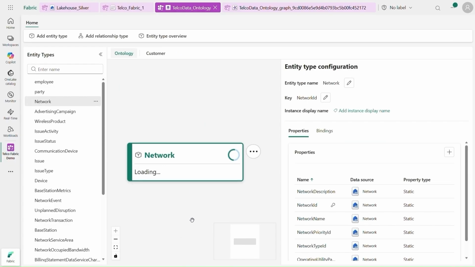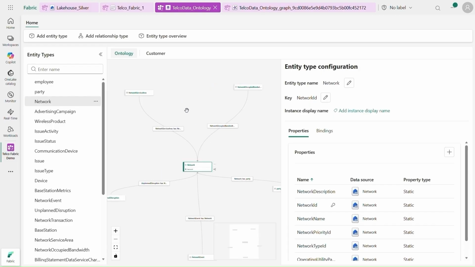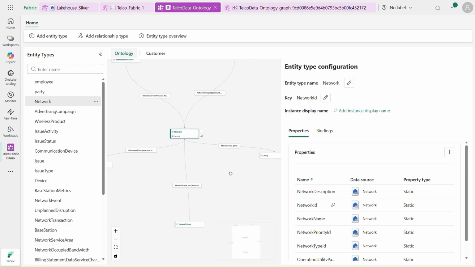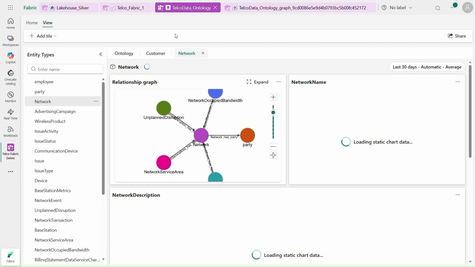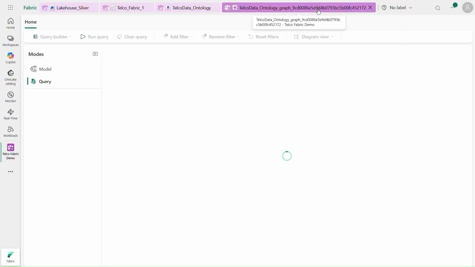In the network view, party sits between customers and the physical network. Each party is associated to the base stations and networks that serve them, so Eva can trace from a single subscriber to the cells, coverage areas, and bandwidth that underpin their experience.